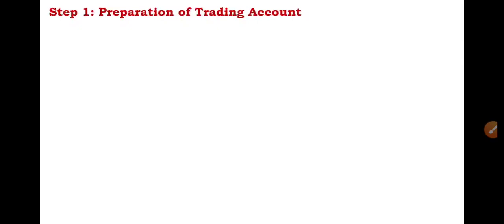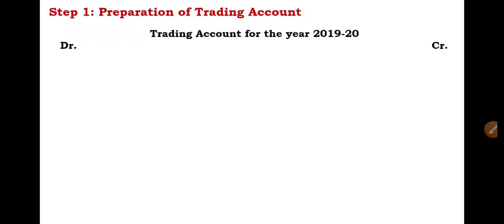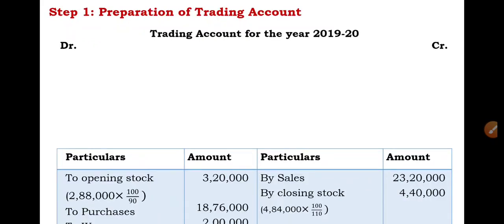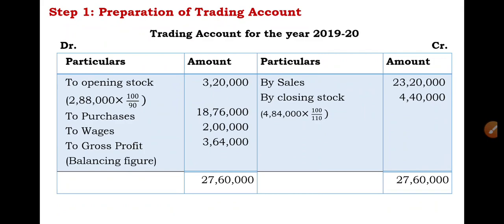Let me explain step by step. We'll move on to the first step, that is preparation of trading account. See, this trading account is to be prepared for the previous year. So in the said question, the previous year is 2019-20, so we need to prepare the trading account for the year 2019-20. Here is the trading account. As per the information given in the question, I have recorded items wherever applicable.